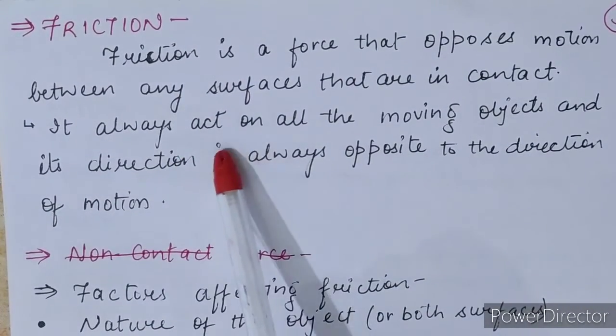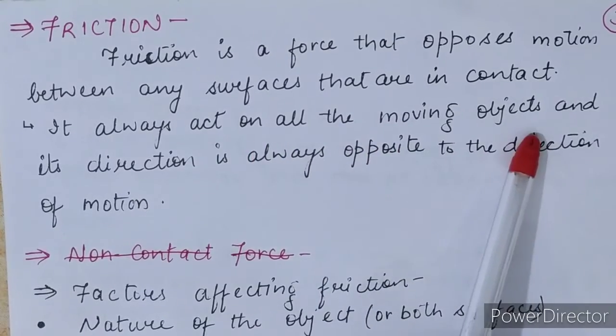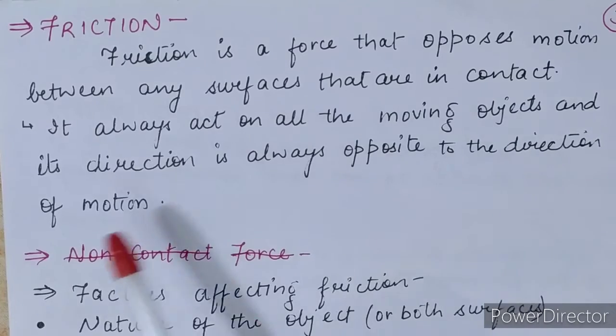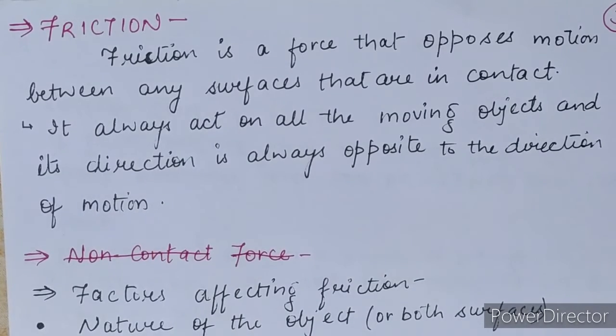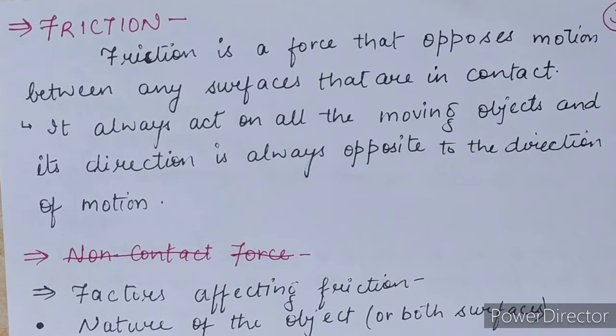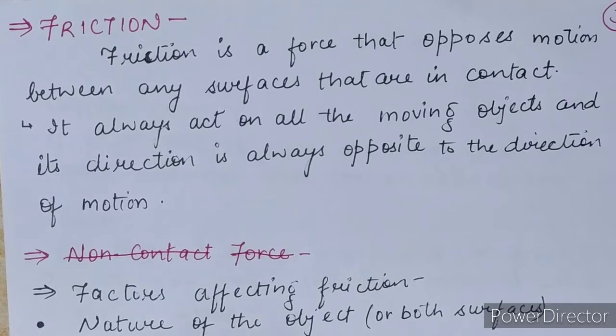It always acts on all moving objects, and its direction is always opposite to the direction of motion. As I have told you, the direction of the friction force is always opposite to the direction of the motion of the object. Clear?